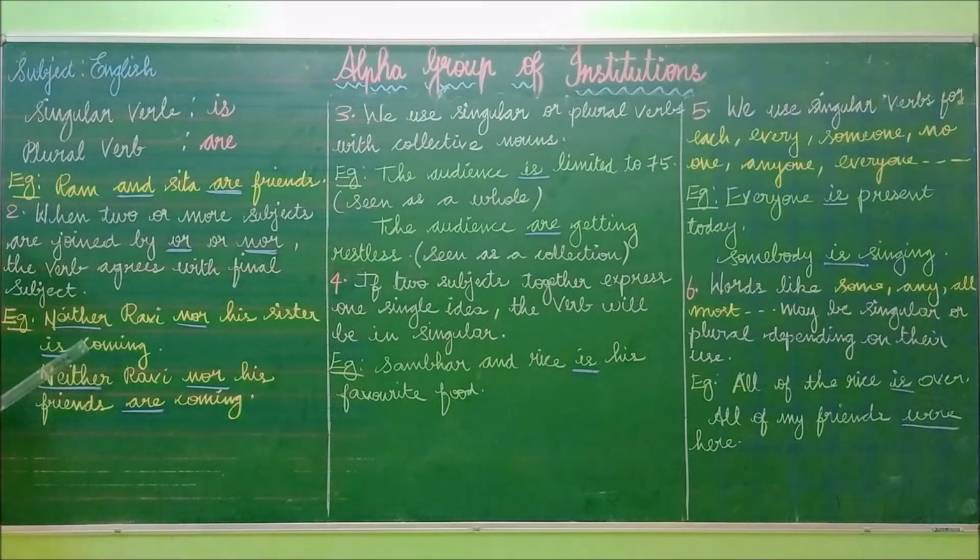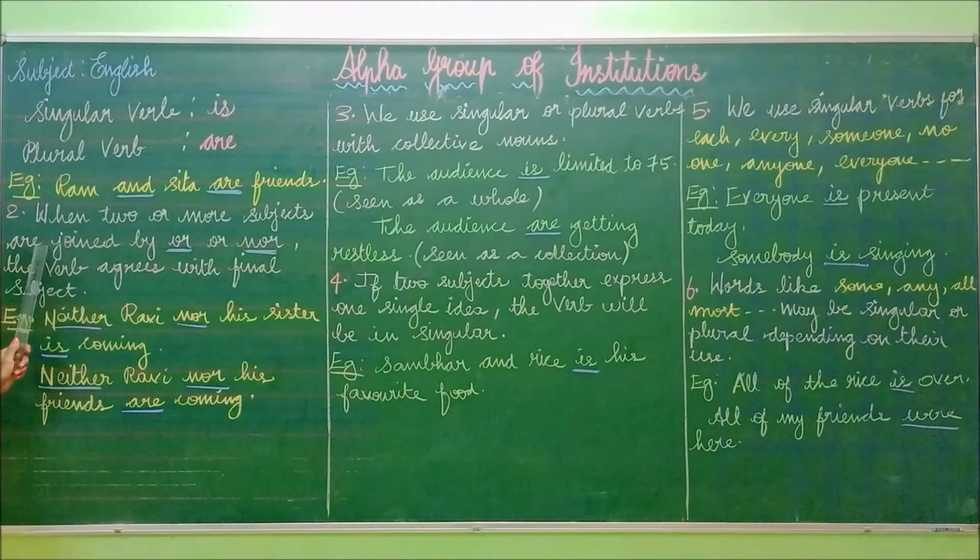For example, neither Ravi nor his sister is coming. How many subjects are there? Very good. There are two subjects. Ravi is the first subject and his sister is the second subject.